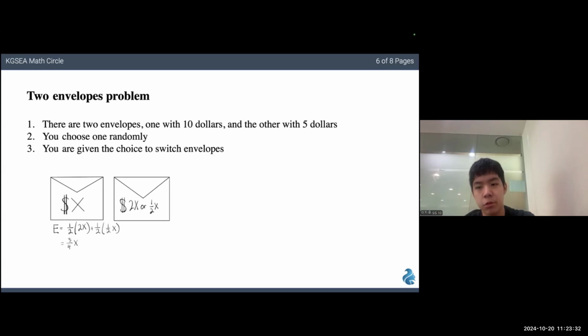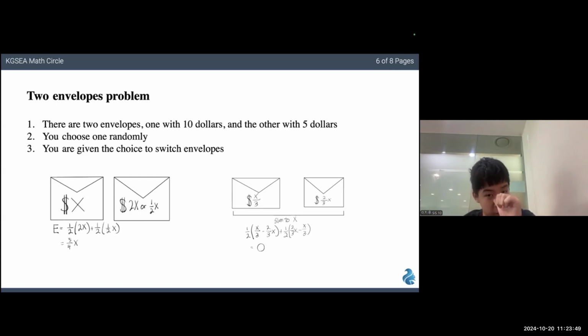Another way to approach the scenario is by considering that the total amount of money in both of the envelopes is X dollars. Using that, we can deduce that the smaller envelope will have X/3 while the envelope with more money would have 2X/3 dollars. Using that, you will either be gaining X/3 dollars or you will be losing X/3 dollars by switching. So if we calculate the expected value once again, we will get $0. Thus, this is an example of a quote-unquote solved paradox, which I'll be explaining.